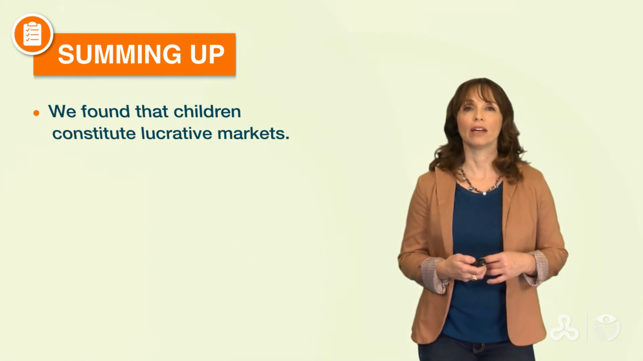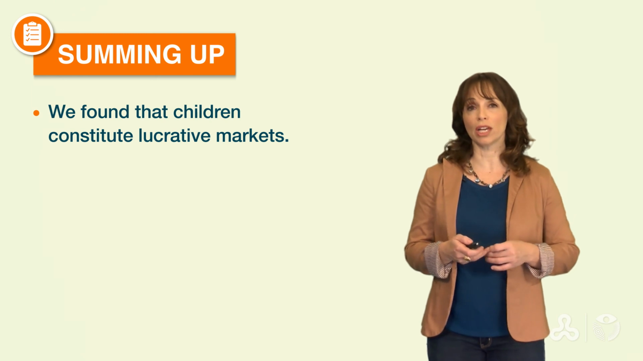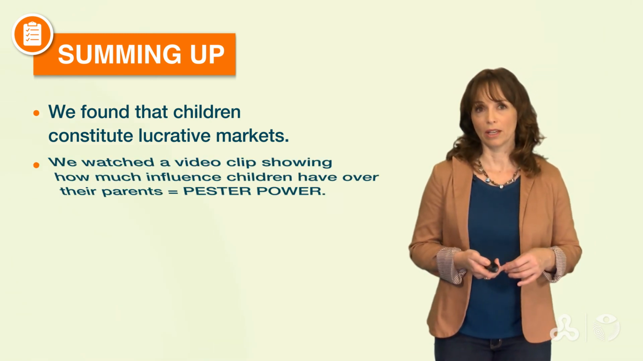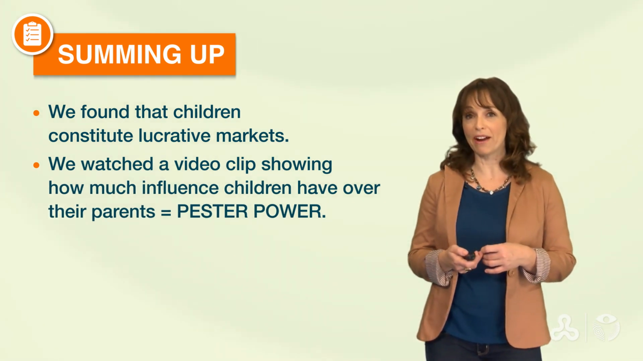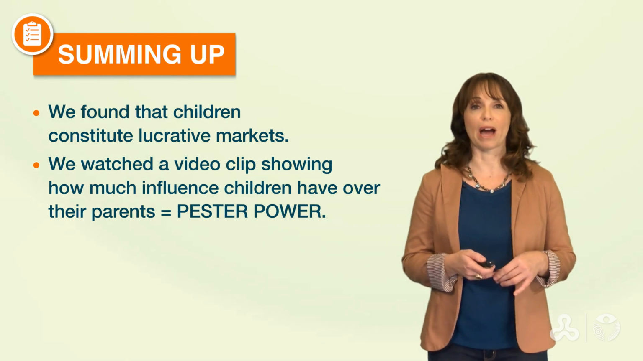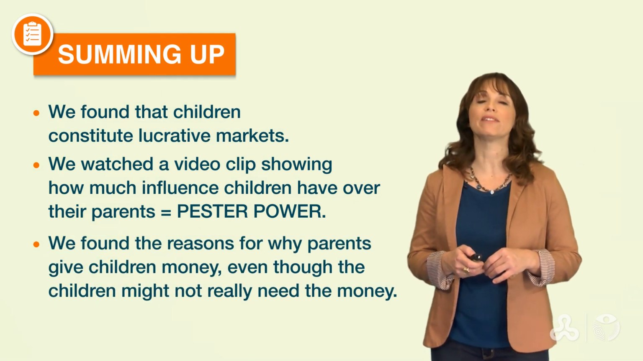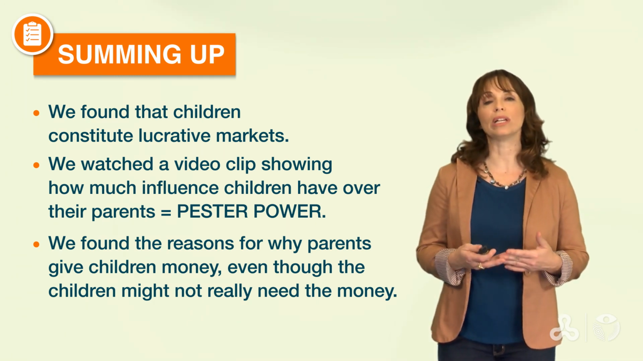So let's sum up what we did in this lesson. Okay? We found that children constitute lucrative markets. כן? גילינו שילדים באמת הם שוק רווחי. We watched a short video clip showing how much influence children have over their parents. Okay, and it was called Pester Power. And we found the reasons for why parents give children money, even though children might not really need the money.